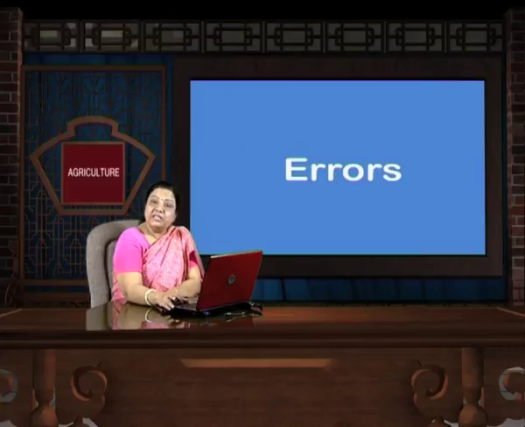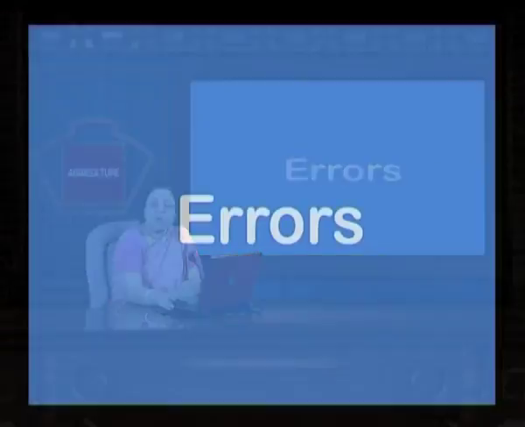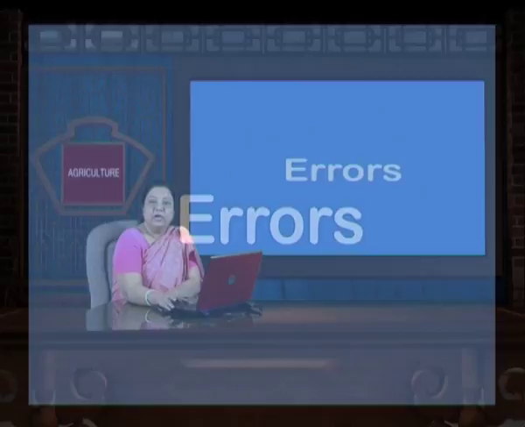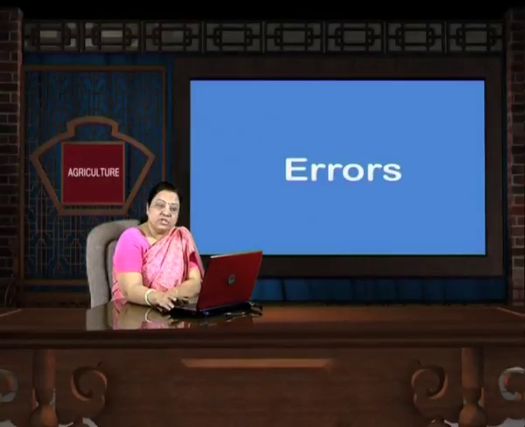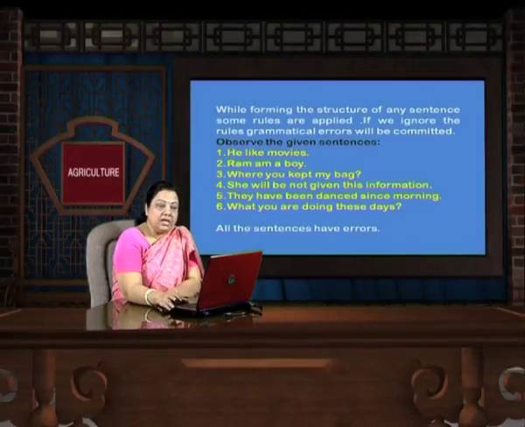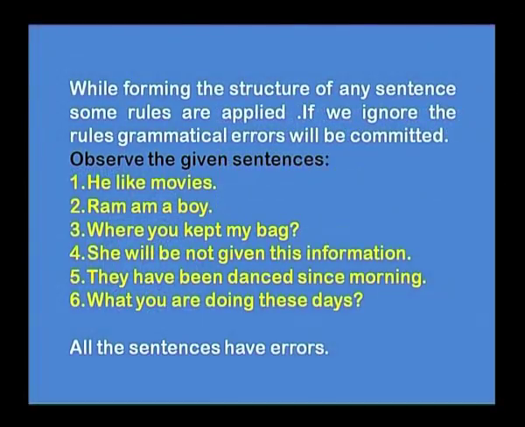Now, when we are writing some sentence structures, we normally commit some errors. You students have to keep in touch with this and take a look at errors so that you don't commit these errors. While forming the structure of any sentence, we have some rules which are applicable. Take a look here. We cannot ignore them. If we ignore these rules, these grammatical errors will definitely be committed.